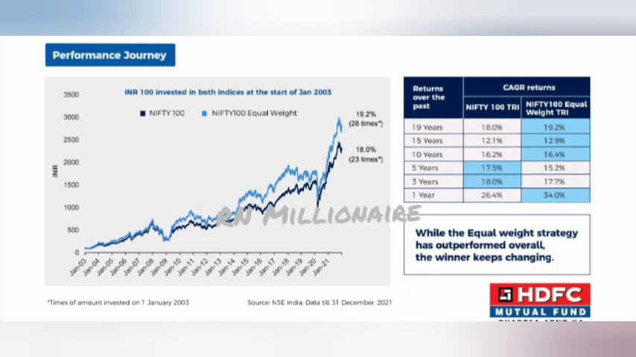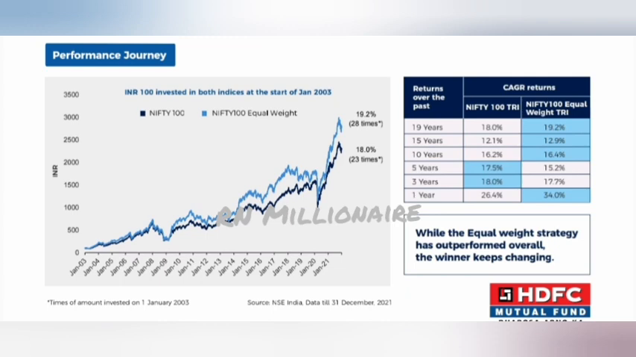This chart shows the returns from January 2003 to January 2021. The return from January 2003 to January 2021 is 18% for Nifty 100 Index Fund. But in Nifty 100 Equal Weightage Index, the return is 19.2%, that is 1.2% more than Nifty 100 Index Fund.